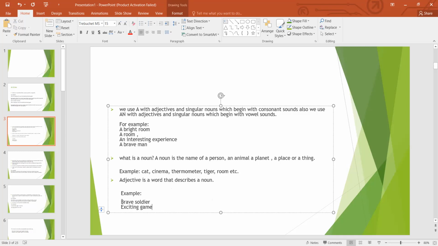So this adjective describes the shoulder. I mean, what is the shoulder like? The shoulder is very brave. All right. So we describe the shoulder, how the shoulder is. So this is how we explain a noun with an adjective.